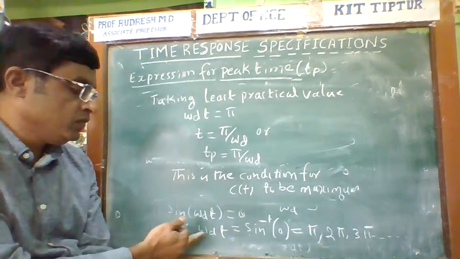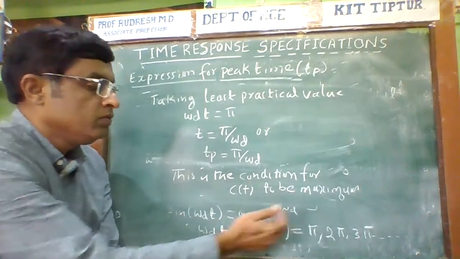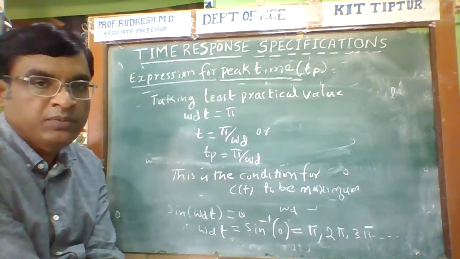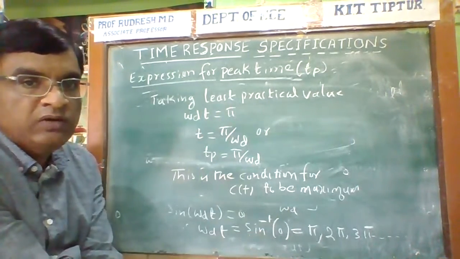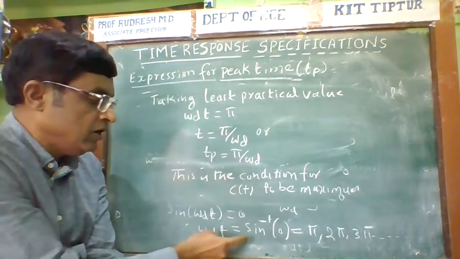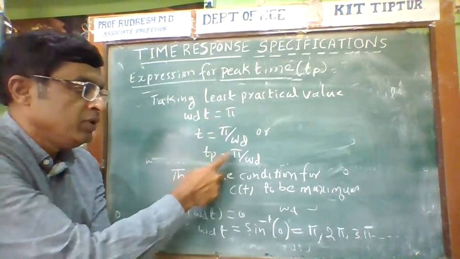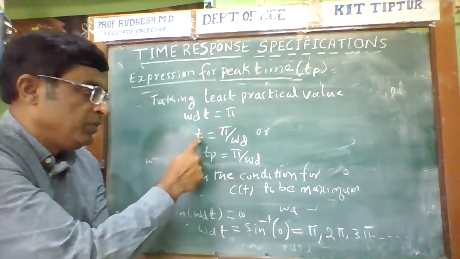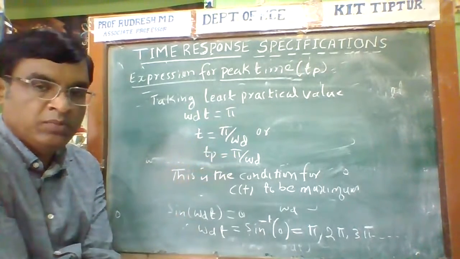By considering the least practical value, omega d t is equal to pi only. Therefore, t is equal to pi by omega d, so Tp is equal to pi by omega d.